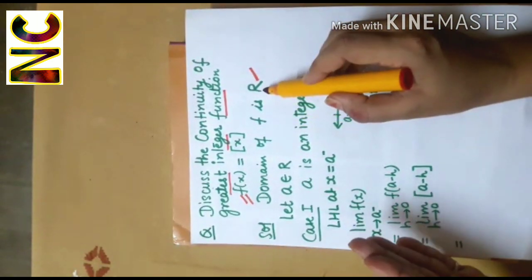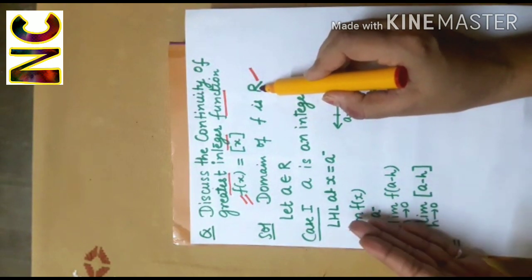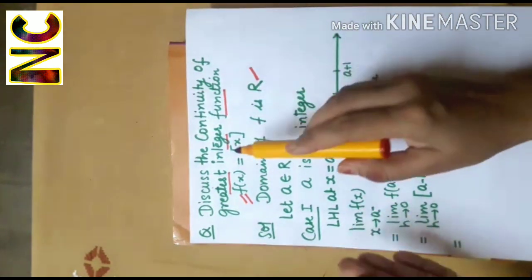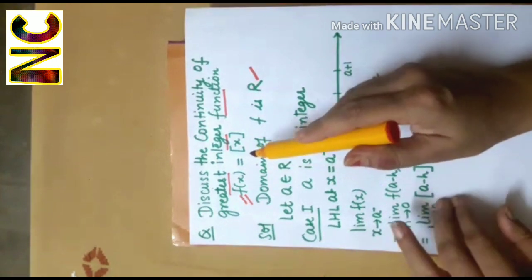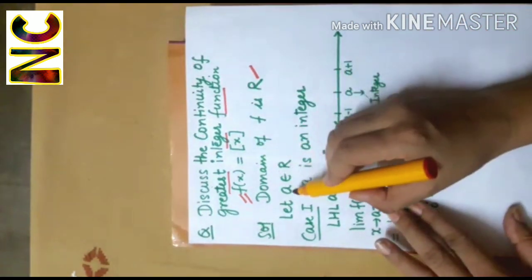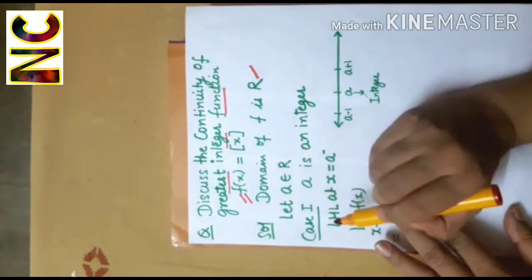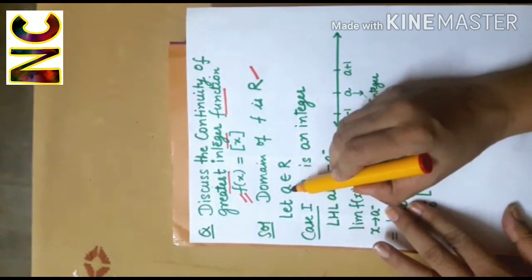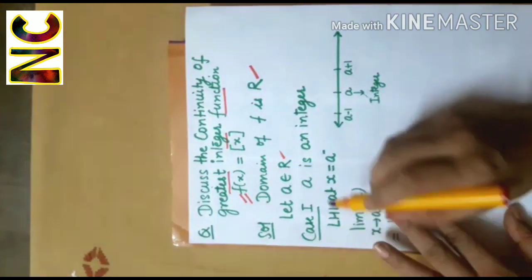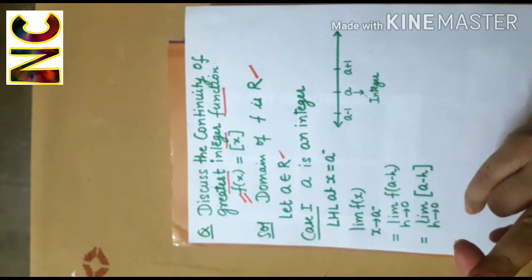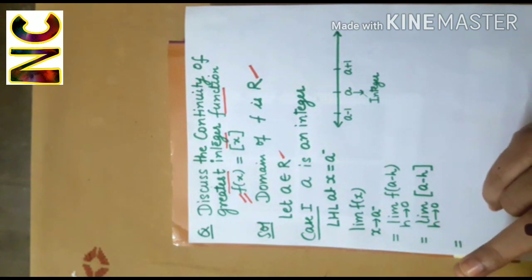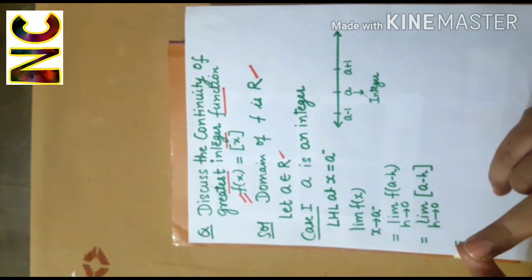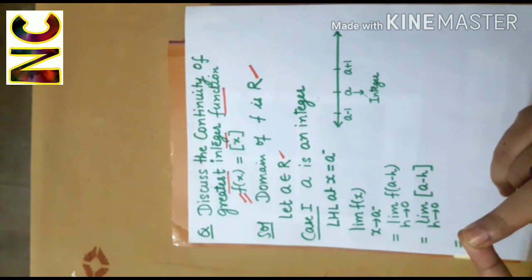So we have to check whether at every point of this domain, this function is continuous or not. So let a be any point in the domain, that is, a belongs to R. Now there are two cases. When a is a real number, a can be an integer or a can be a non-integer.